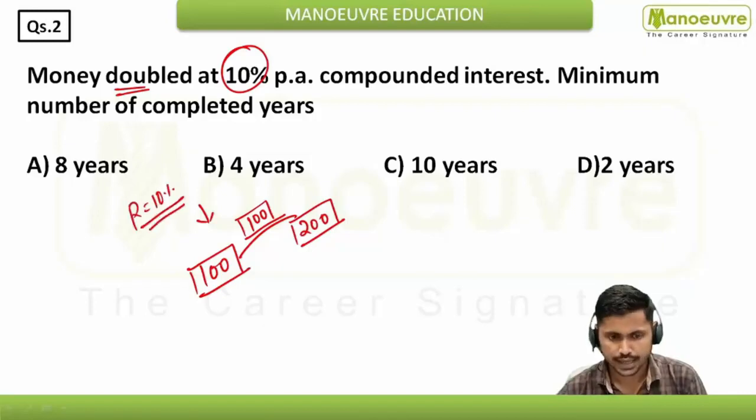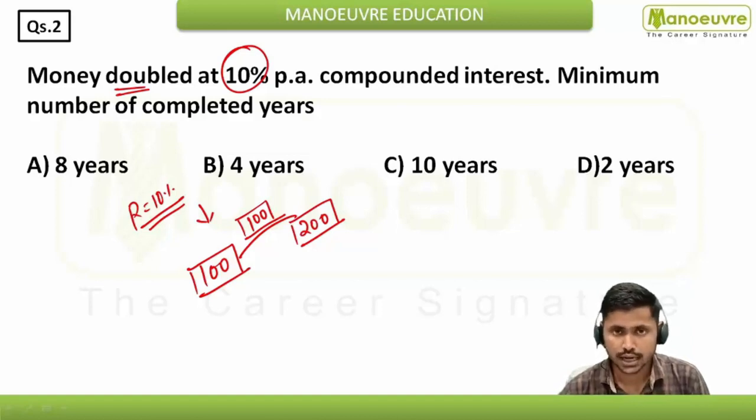Okay. And you are calculating your rate using compounded annual. Okay. So how much time with this 10% you will go so that it will become double? That is what the ask is. If you will go by simple interest, then you can easily say, sir, we have to go 10 times.